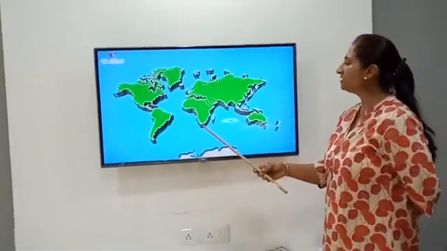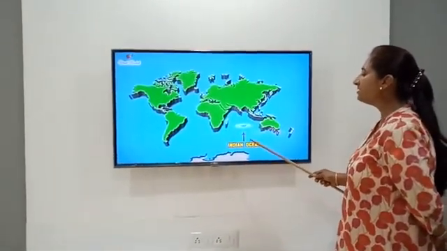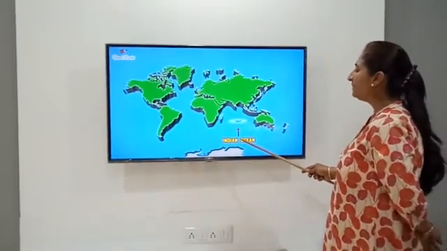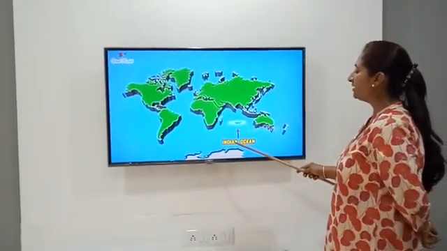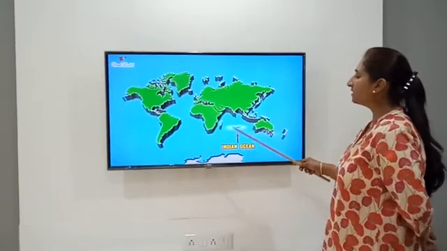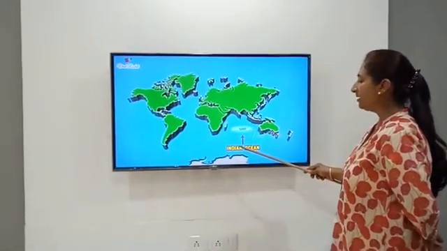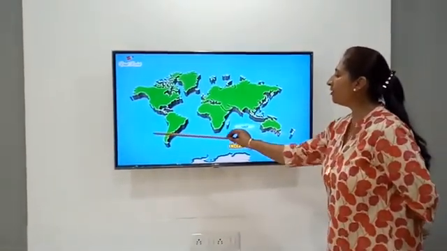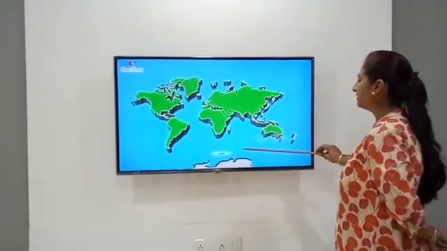The third largest ocean of the world is the Indian Ocean. The peculiarity of this ocean is it is named after country India. It is in the southern part of Pacific Ocean.